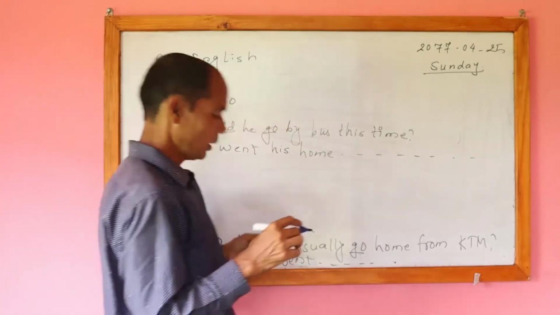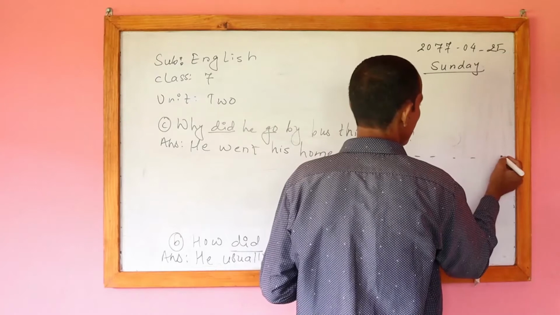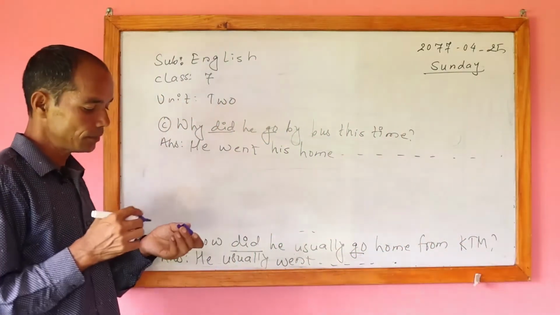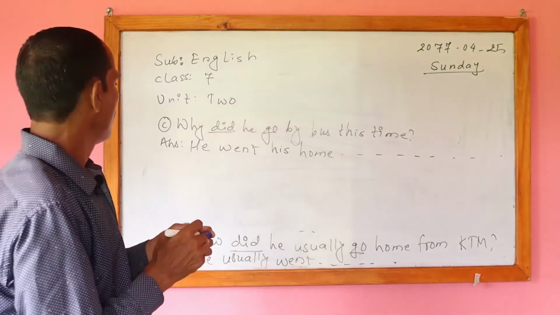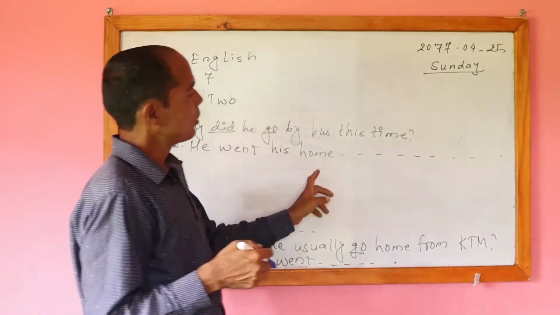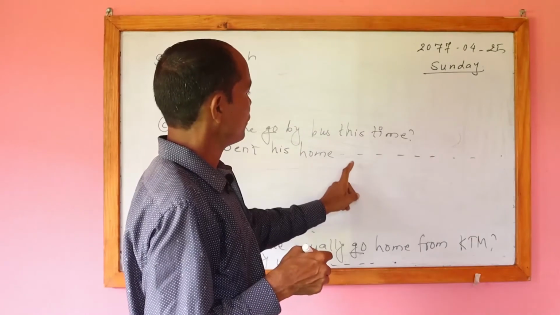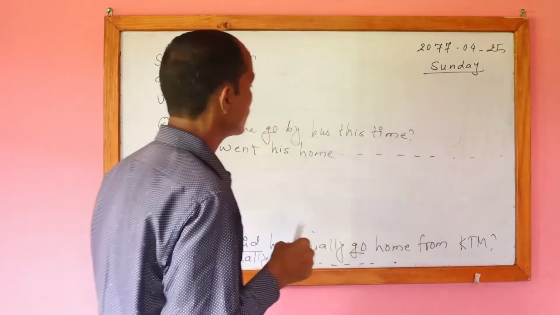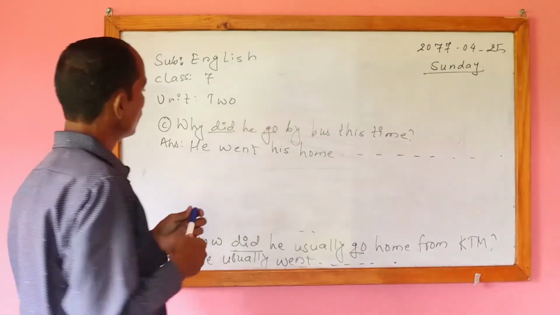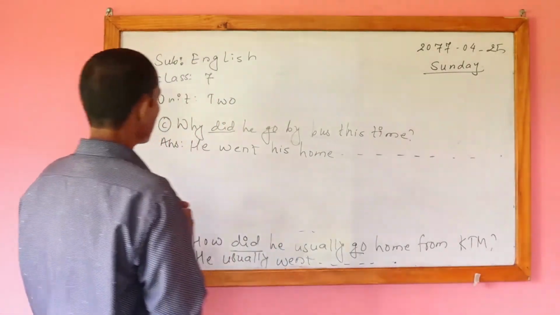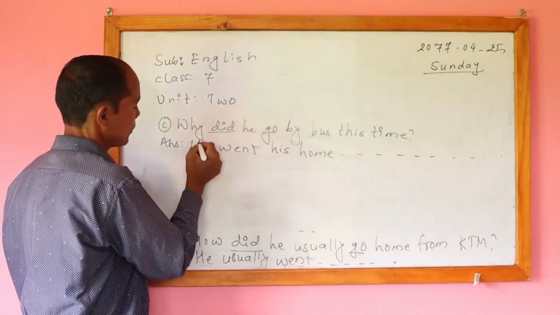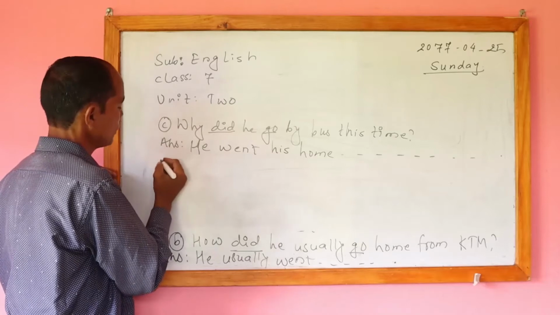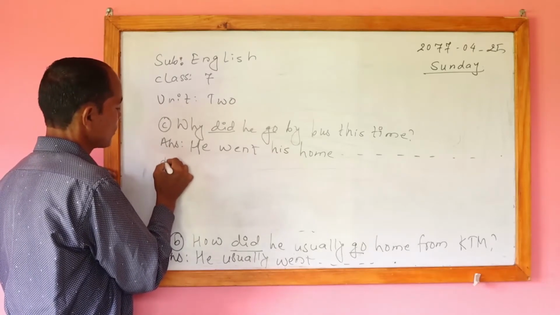Yes, like that we have to write the answer. Now, are you sure here, or are you clear here? What's the answer? Tell me once again. He went his home by bus this time because he did not get the plane tickets. We have to write the answer like that. Okay, are you all clear? Okay, if you are clear, then the D number answer.